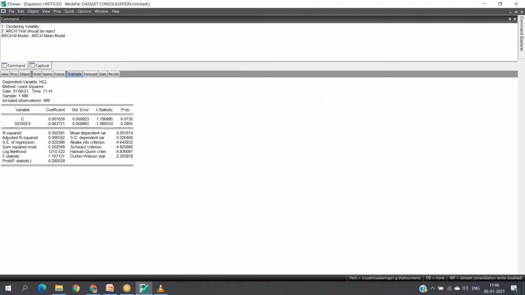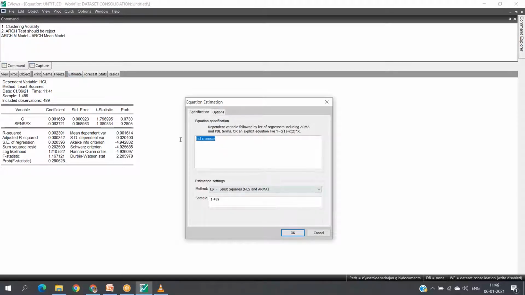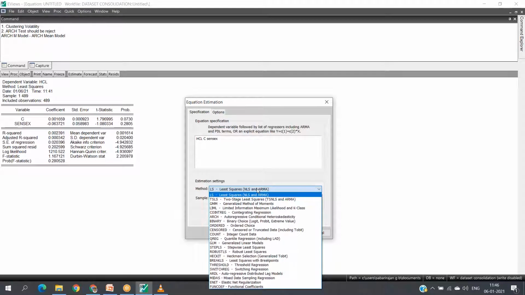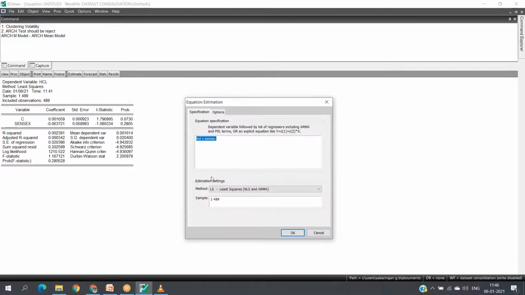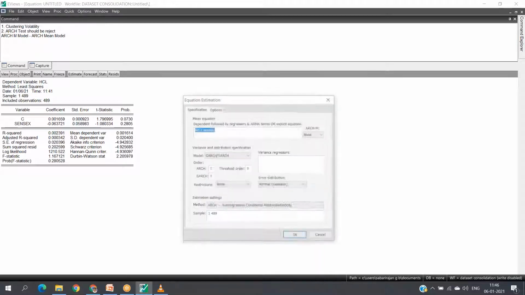Okay, estimate: HCL, constant, and Sensex. Now, under estimation settings, click method and choose ARCH. Again, I am repeating: estimate, and under estimation settings, choose ARCH.